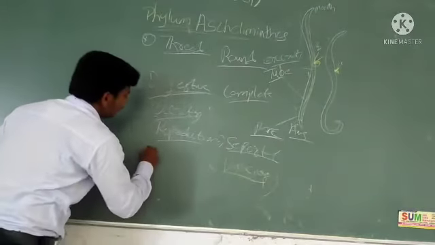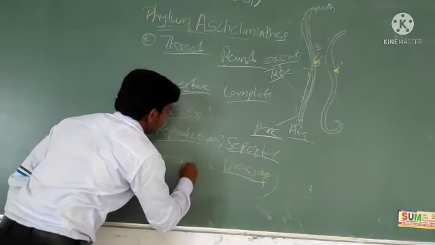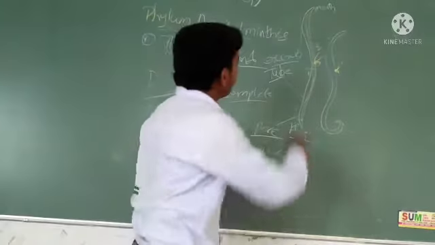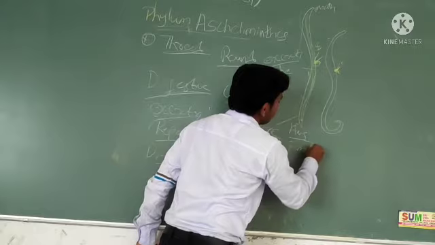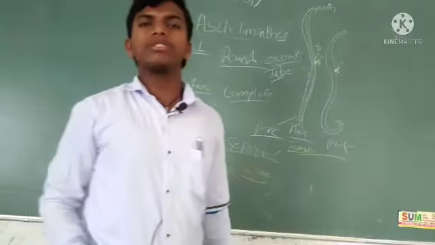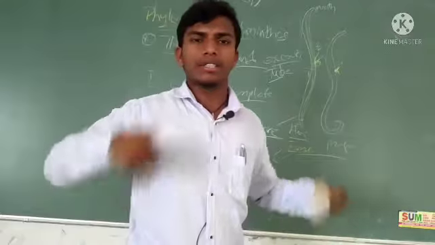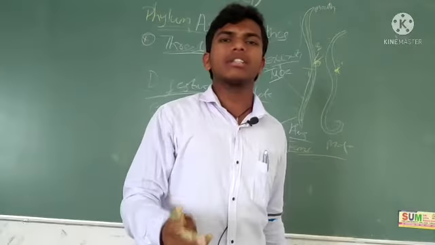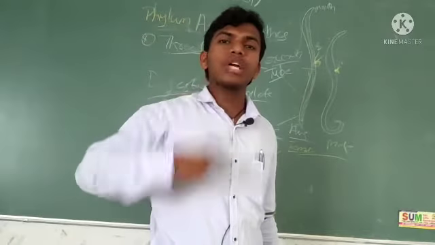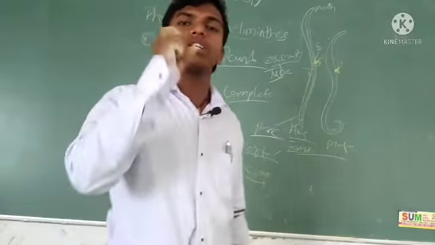And one more important thing, this exhibits sexual dimorphism. See, this one is female, this one is male. What is dimorphism? Di means two, morphism means morphological character. Two morphological characters. Based on two morphological characters, we can easily identify their sex.